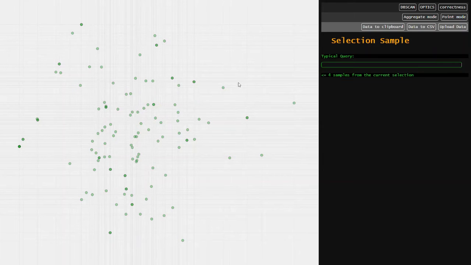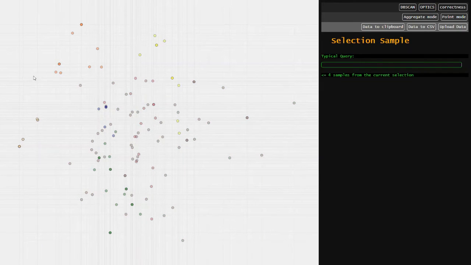We are now in the Echelon interface, and I have uploaded the dataset associated with the question I mentioned, and here it is on the screen. Right now you see a bunch of green dots. These can be color-coded by correctness if you have that data. We did not have the data for this data set, so every dot is being rendered as green. Let's make it a little more interesting and select the OPTICS clustering method.